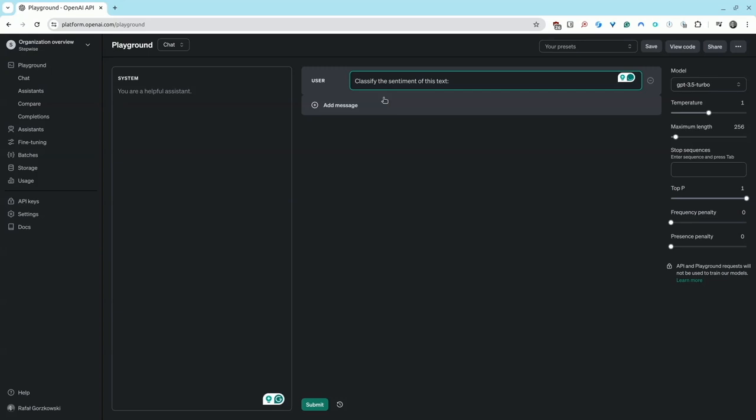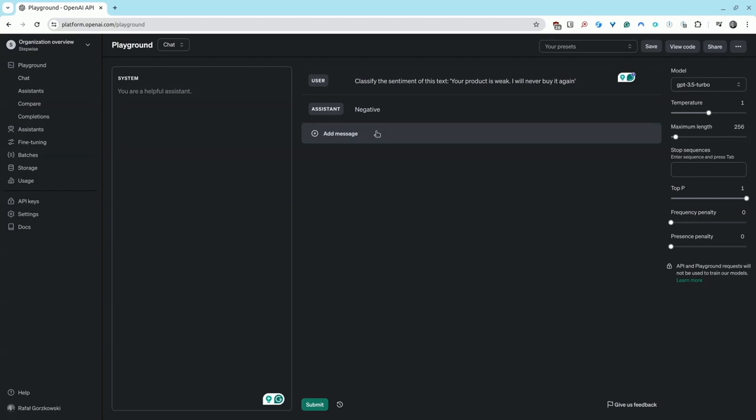Your product is weak. I will never buy it again. So, as you can see, after submitting, the model analyzed and classified the sentiment as negative.